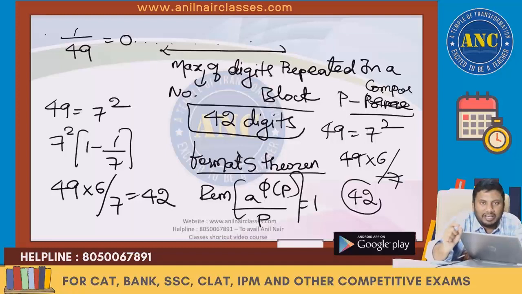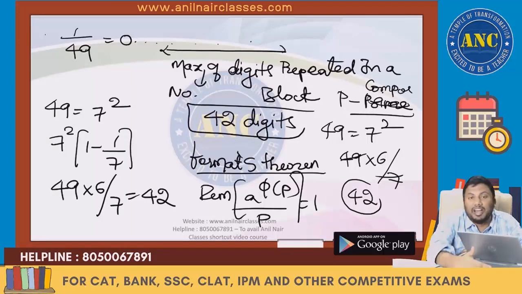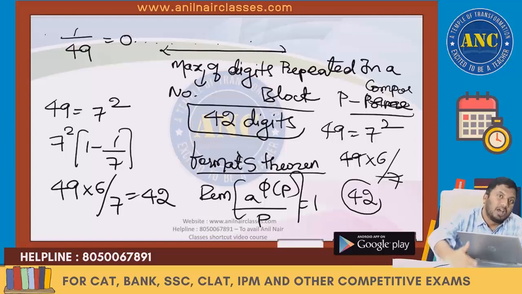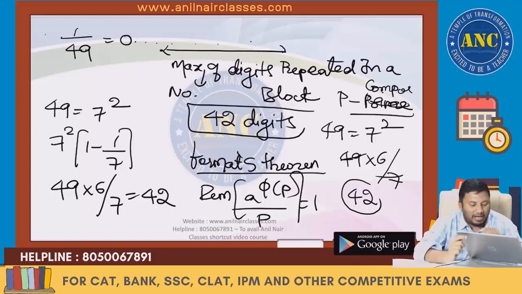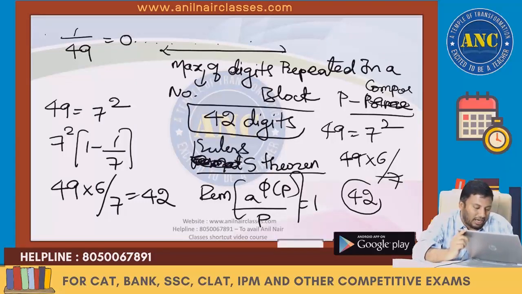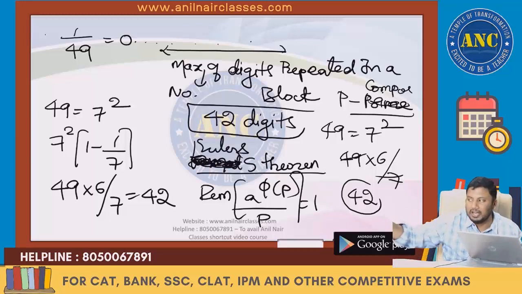A power 42 by 49 is 1. The factors of 42 may give 1, may not give 1. Are you all with me? We did it in remainders. The students who did not purchase our number system package, it might be a little discomfort for you to understand, but we have done close to 150 problems on remainders where I explained this one. So because it is composite, you take it as Euler's theorem. I hope it is clear. The students who have understood it, my old students, kindly reply.